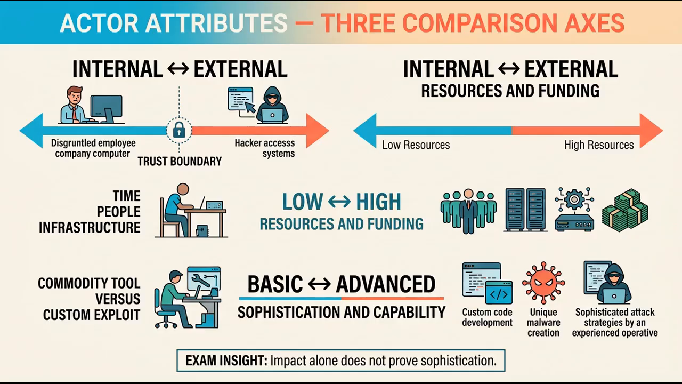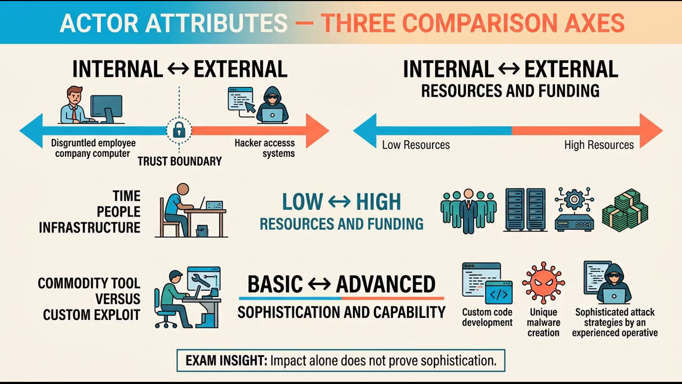Now compare actors across 3 attributes. First is internal versus external. Internal actors begin with legitimate access, organizational knowledge, or trust. External actors start outside the trust boundary and must gain access through technical compromise, stolen credentials, or social engineering. The distinction is about relationship and authorization, not physical location.